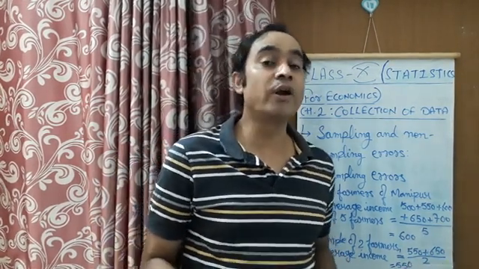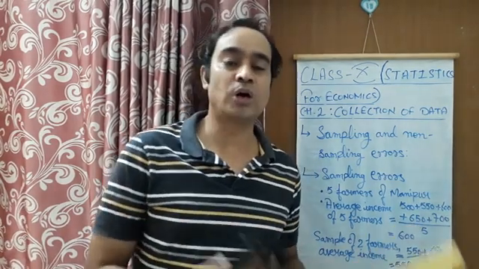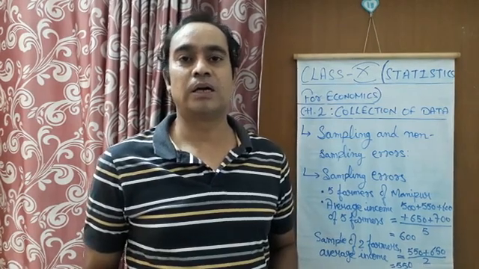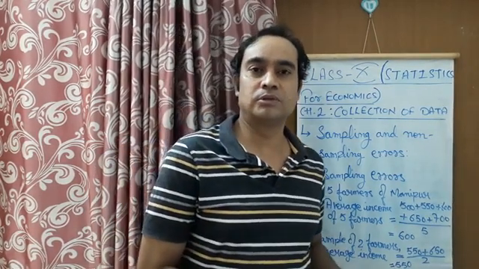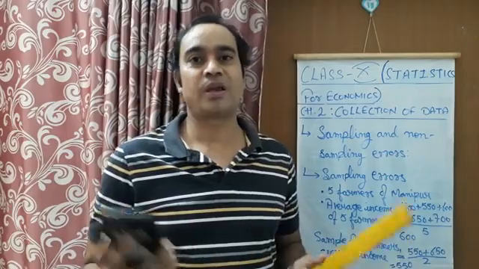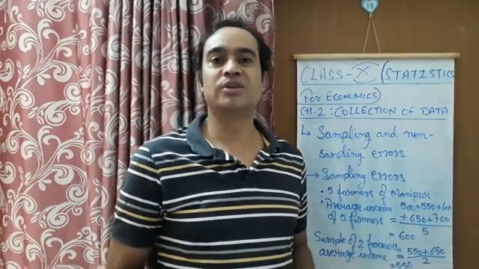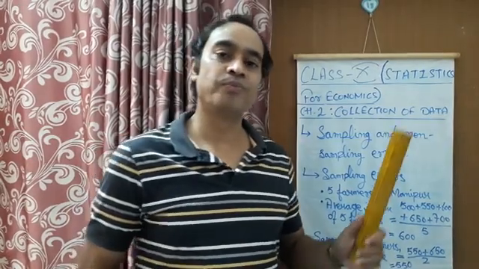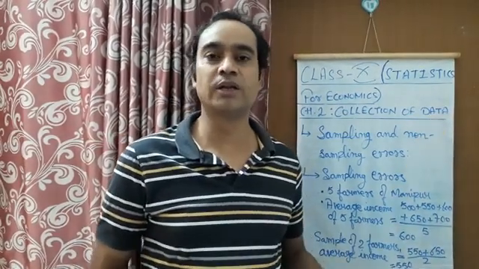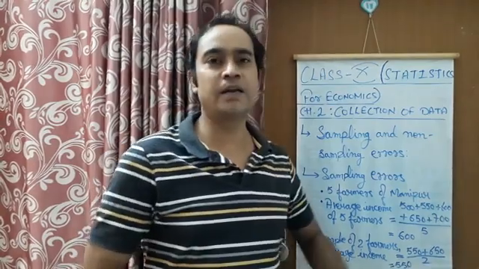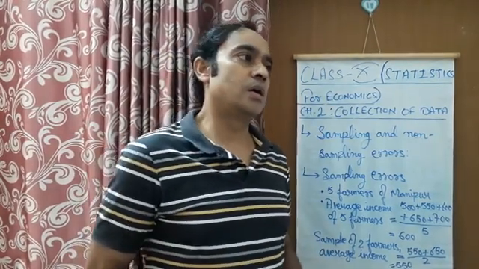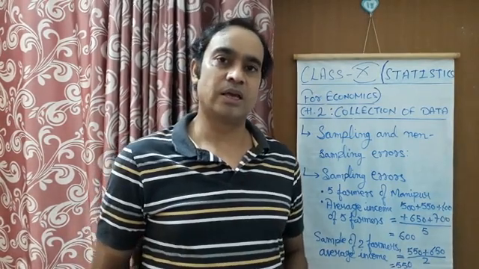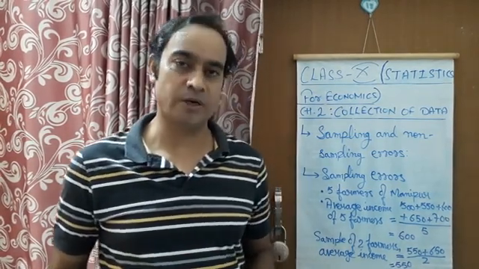Or maybe the respondent can refuse to answer the questions. So we will get a biased result, because if the interviewer is not able to approach the person who is included in the sample, then he will have to select any other person who may not be included in the survey, and this could give a biased judgment.